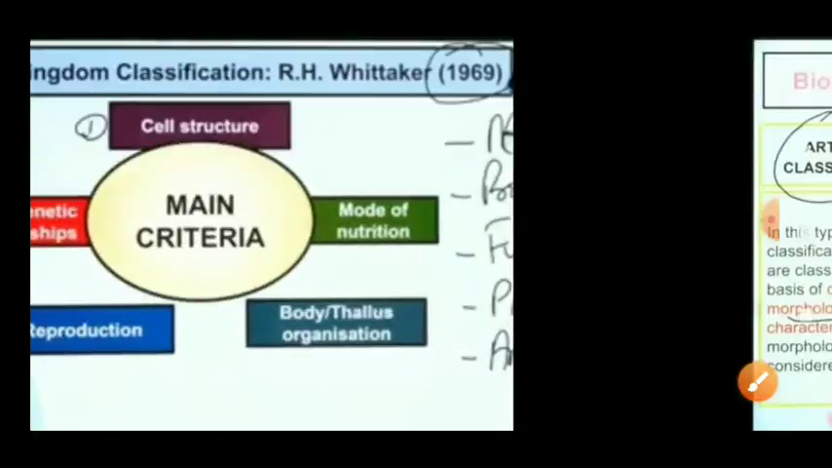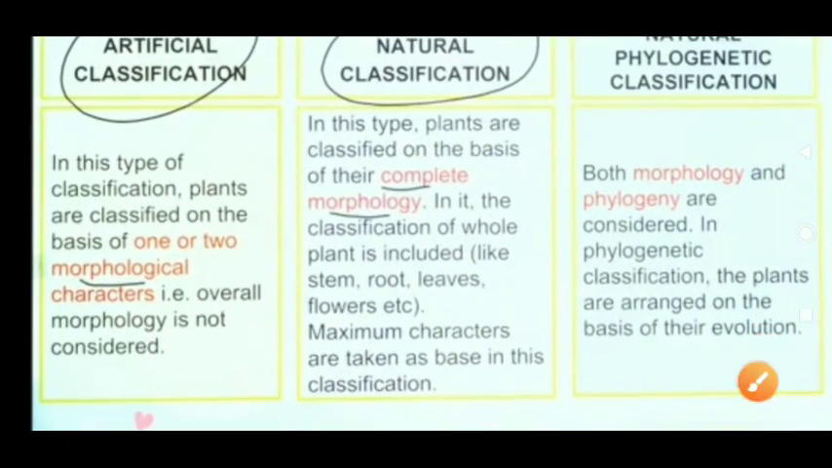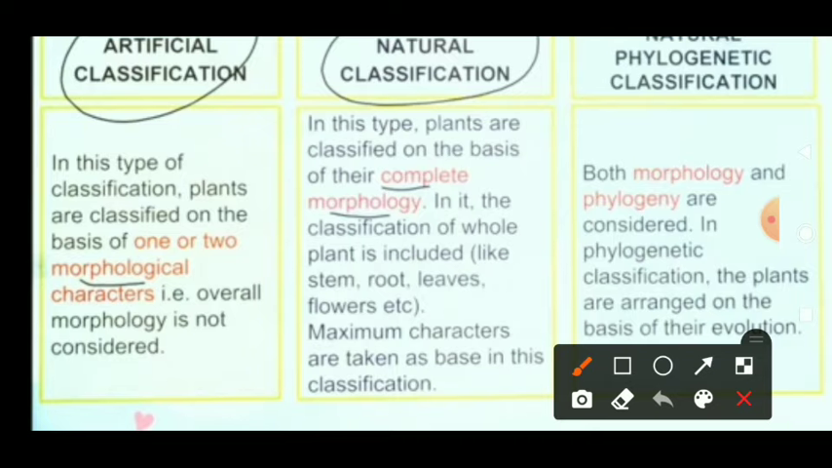In the first type, artificial classification, plants are classified on the basis of one or two morphological characters. Morphology means, for example, a man has two eyes, two ears, one nose. These are all morphological characters of that person. So classification on the basis of one or two morphological characters is artificial classification.